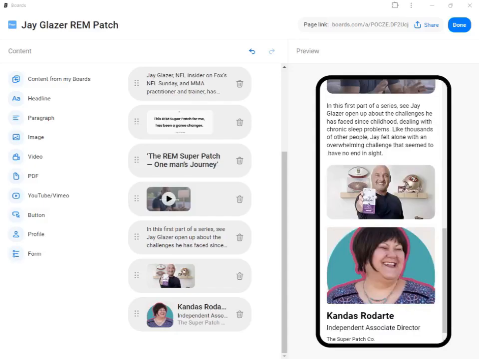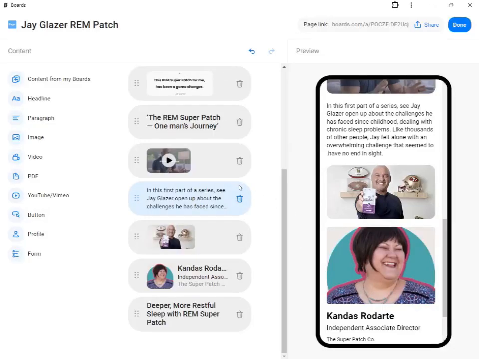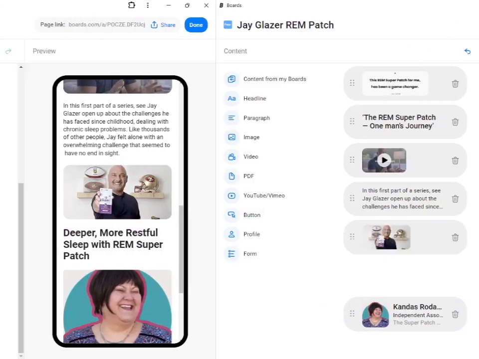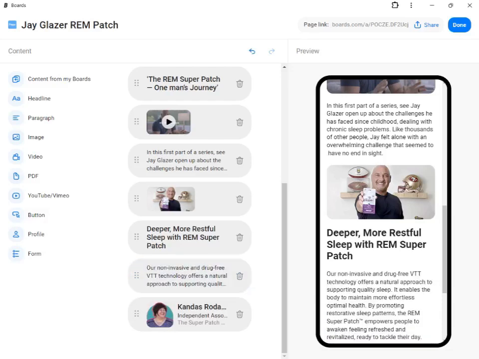Pretty groovy, huh? And I'm going to add another headline here. Do you see how powerful and easy this app is? I hope you guys are using boards. I don't have any sort of paid relationship with boards. I just happen to think it's the best thing since sliced bread. Now I'm deciding that I'm going to actually keep this little information about me at the bottom.